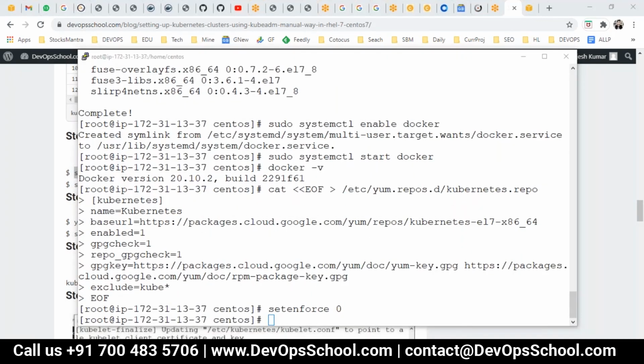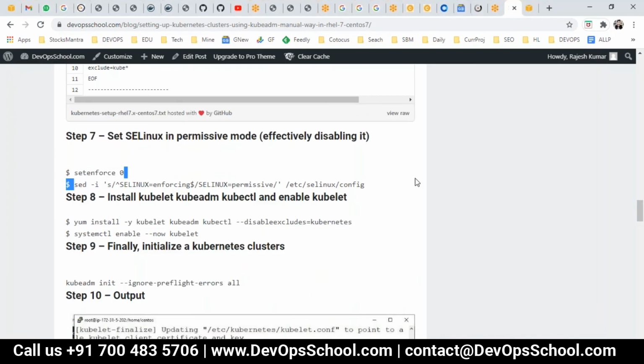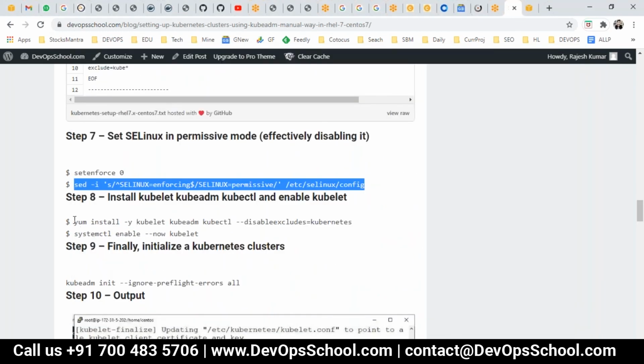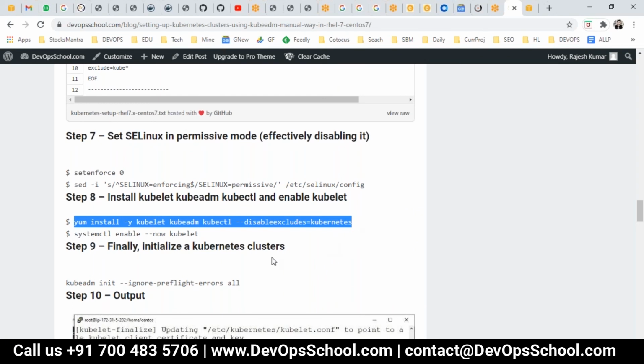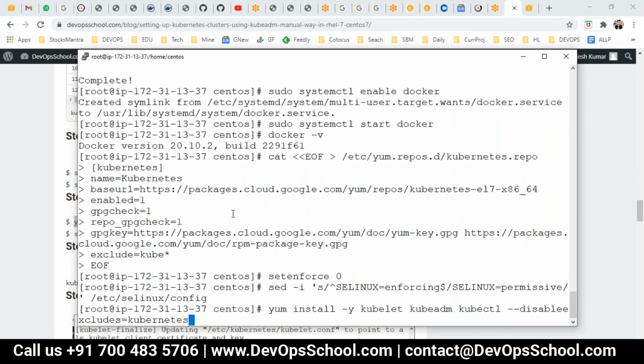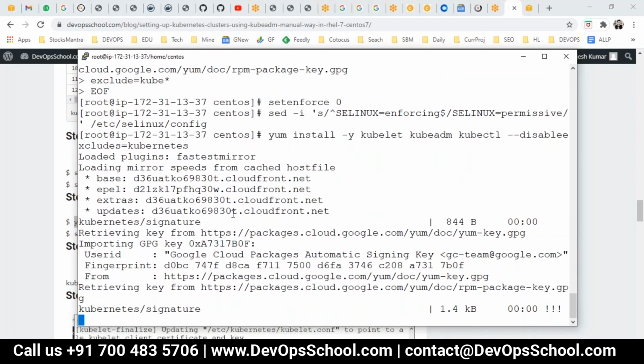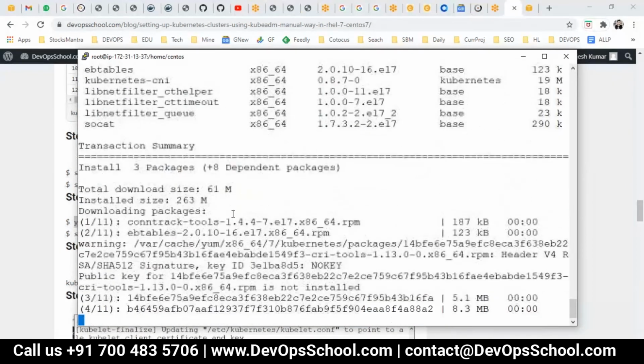setenforce 0, which should be permissive. Just to make sure that it's done, I'll run this command also. And then finally, this is the installation command, which will install all these utilities like kubectl, kubelet, kubeadm, and stuff like that. Within a few seconds, it will be installed. No problem.